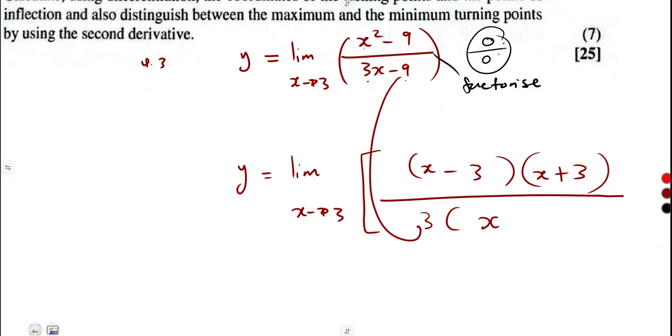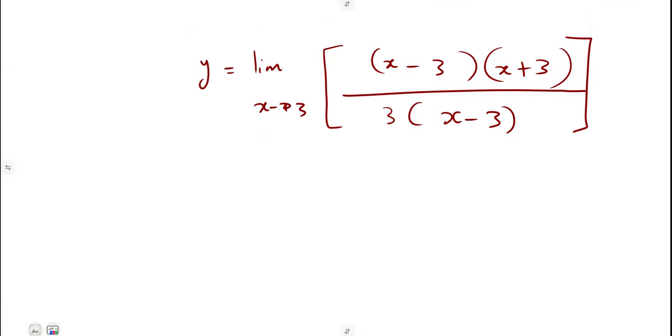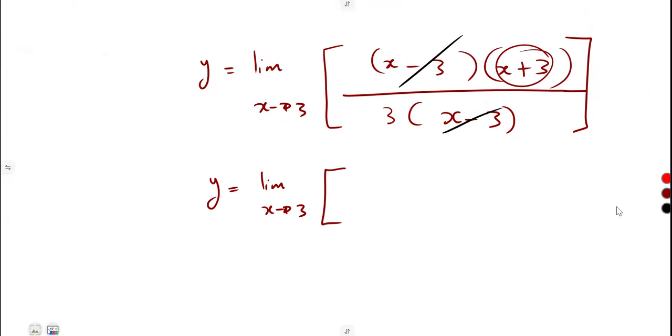Minus 9 divided by 3 is going to give us negative 3. We can see that there are common brackets in the numerator and the denominator, so we can get rid of those brackets, x minus 3, x minus 3. And that was going to give us x plus 3 over 3. So this is what you're going to have at the end.